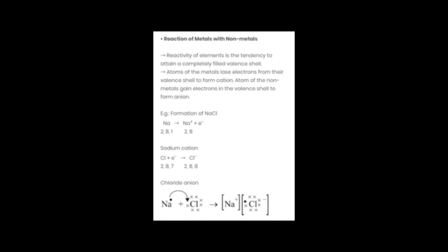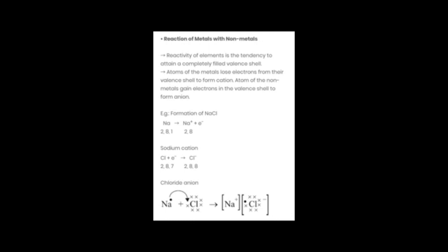If we talk about the formation of sodium chloride, you see children, sodium has atomic number 11. So the configuration of sodium will be 2, 8, 1, and to complete its octet, that is the last shell, sodium wants to have 8 electrons. So it is going to lose the last 1 electron and form a cation, that is sodium positive ion, by losing 1 electron.